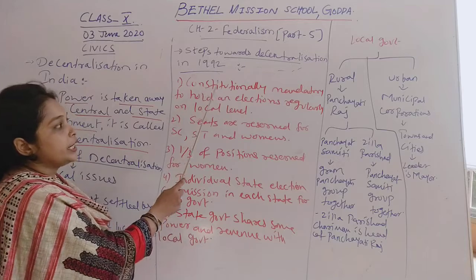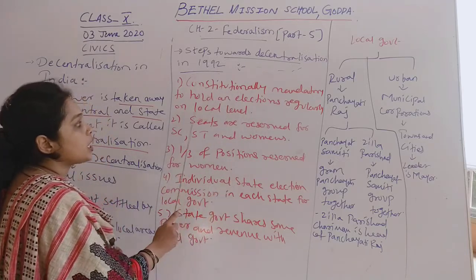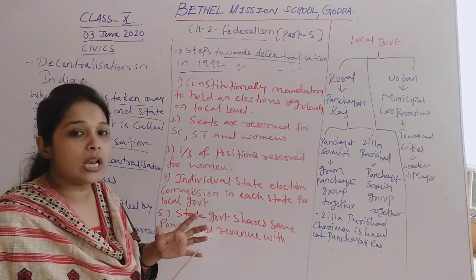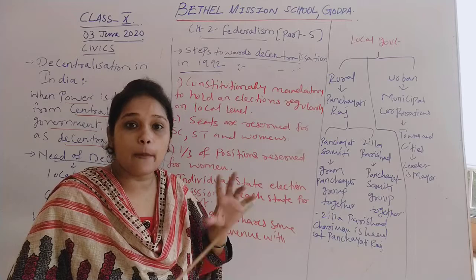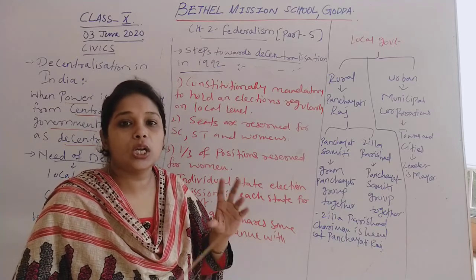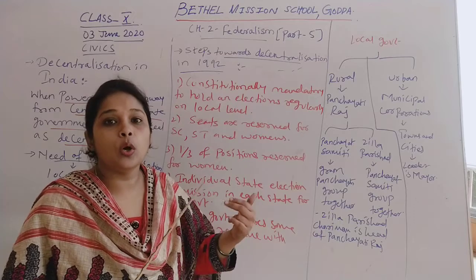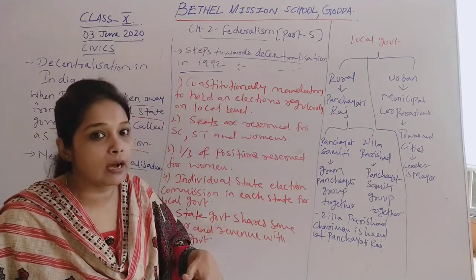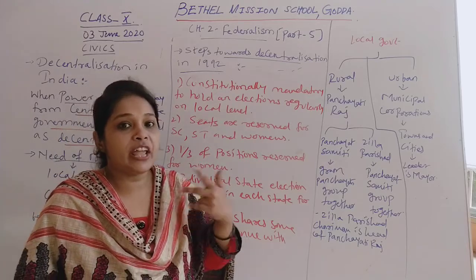First one is, it is constitutionally mandatory to hold elections regularly at the local level. The constitution makes it compulsory to conduct regular elections at the local level to choose the local government. So regular elections are mandatory after every 2 years.